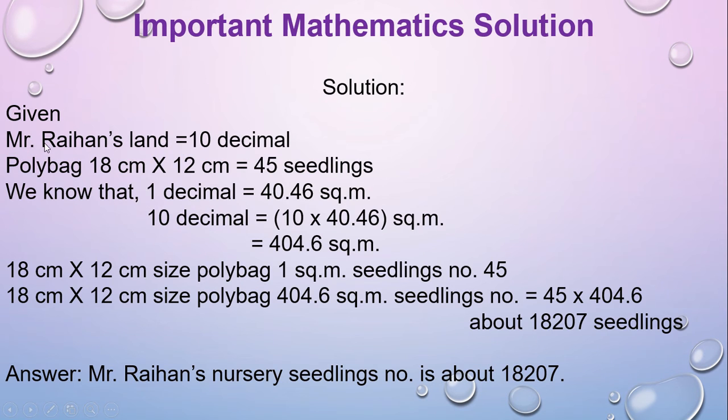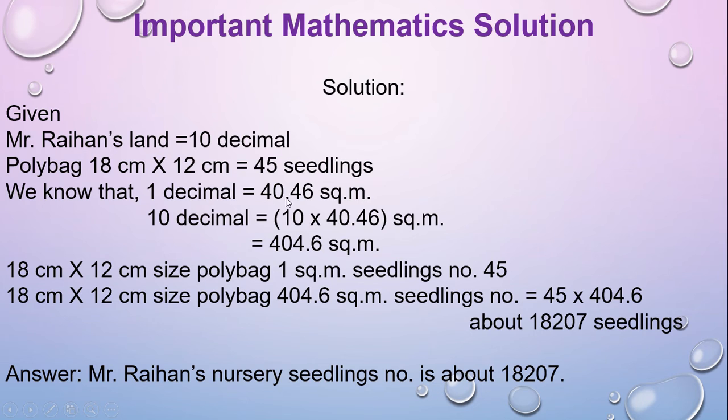Here we know that Mr. Raihan's land is 10 decimal and polybag size is 18 into 12 centimeter, where seedlings will be 45 in 1 square meter. But we have to convert this 10 decimal into square meter. We know that 1 decimal equals 40.46 square meter, and 10 decimal equals 10 into 40.46 square meter, so the land is now 404.6 square meter.